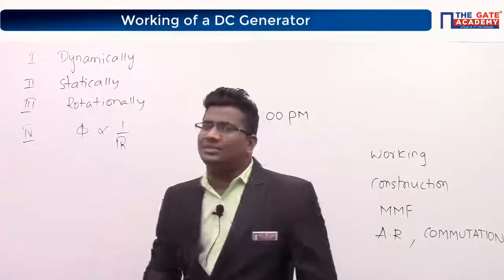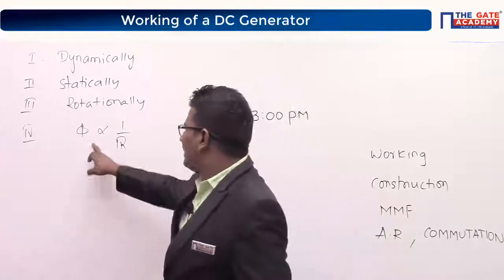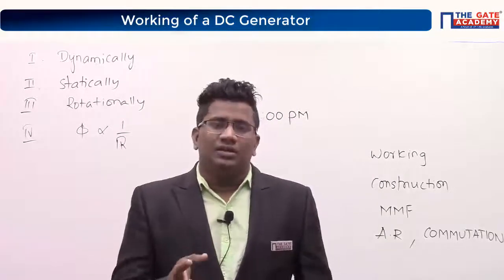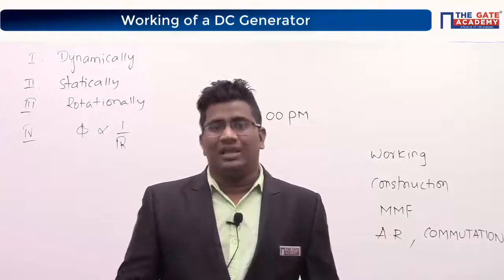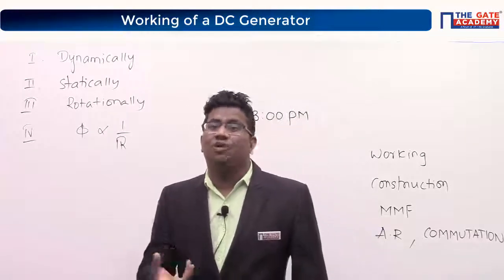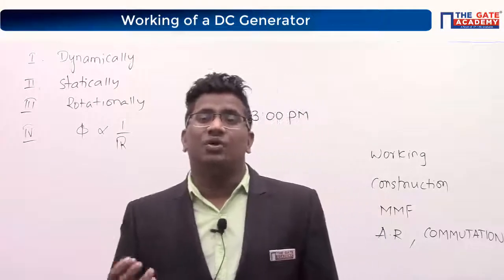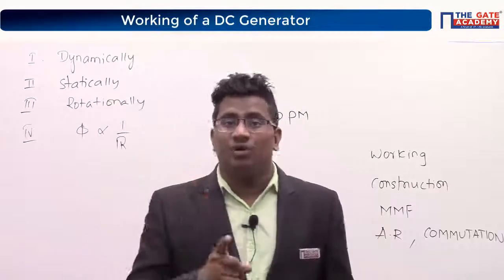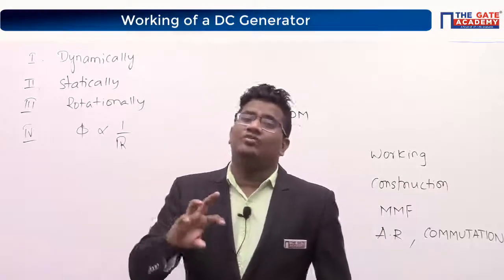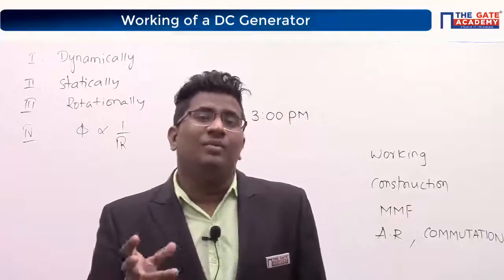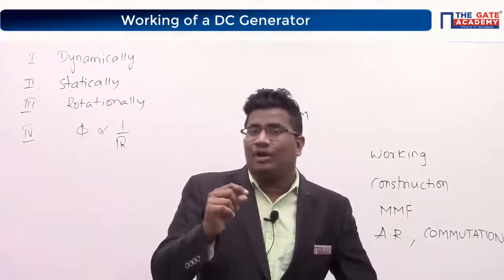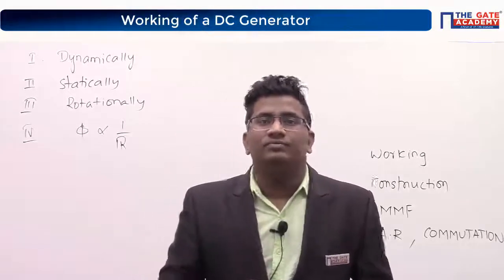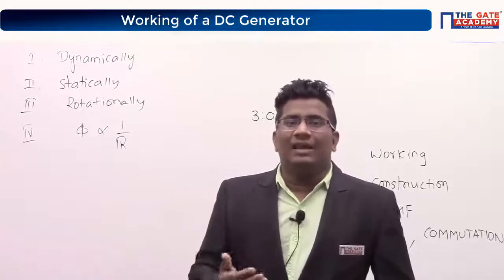As we know, the relationship between flux and reluctance is that flux is inversely proportional to reluctance. Tell me which medium has more reluctance, air medium or core medium? Yes, air medium reluctance is more. To transfer the flux, the core medium should have less reluctance. It means you require any air gap or no air gap? I'm just asking basics.